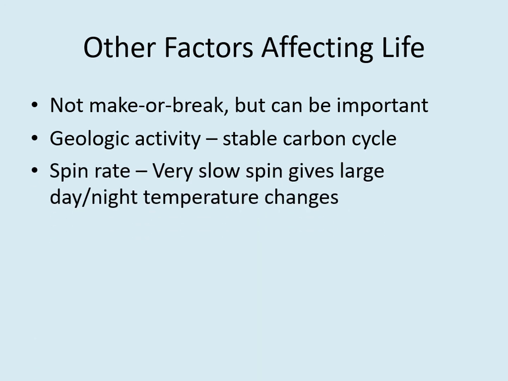The planet's spin can also be important here. Some planets spin very slowly, taking thousands of hours to give one rotation. This gives large day-night temperature swings. Even though the average temperature may be reasonable for life, if the surface goes from boiling to freezing every day, it may be hard for life to form and develop there.